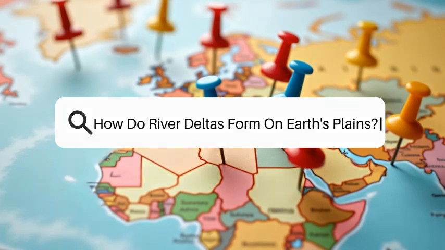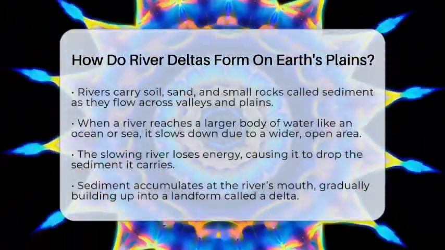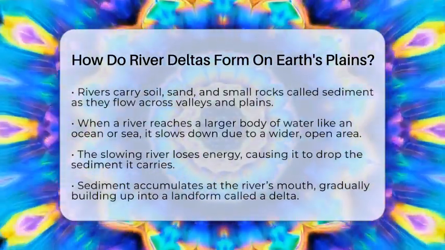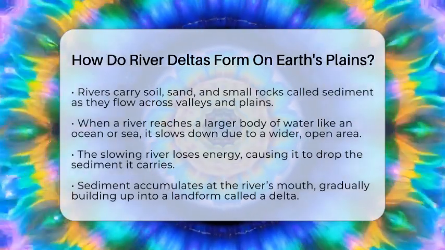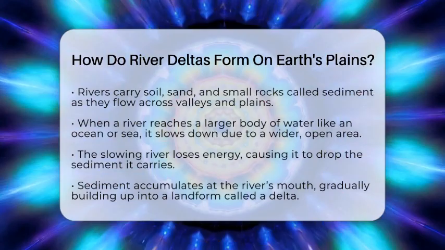How do river deltas form on Earth's plains? Imagine a river flowing across a flat plain, carrying tiny pieces of soil and rocks. When it reaches a larger body of water like an ocean or a sea, something interesting happens. The river slows down because it no longer has the narrow channel that kept it moving fast.